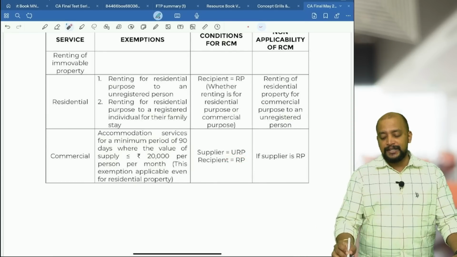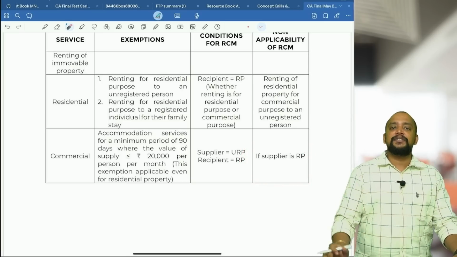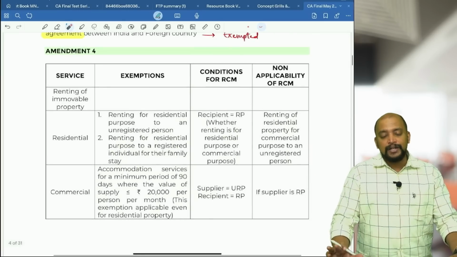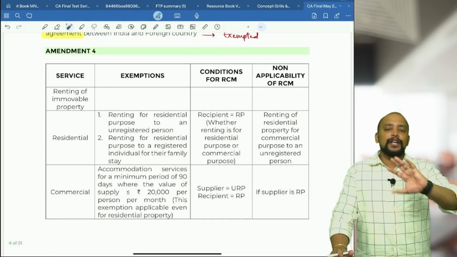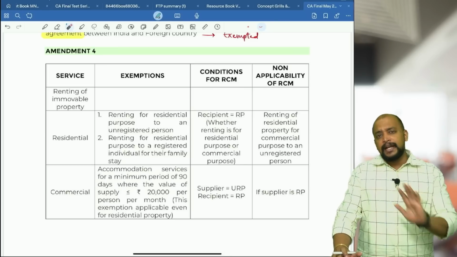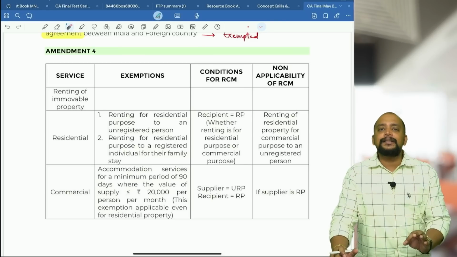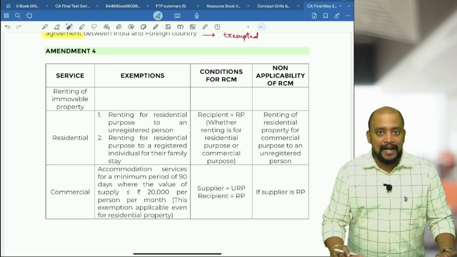And what if the supplier is registered? So it will not come under RCM, it will be FCM. So this is, in short, what you need to remember for immovable property services. Any question that you get, you just apply this table and you will be able to crack the answer.